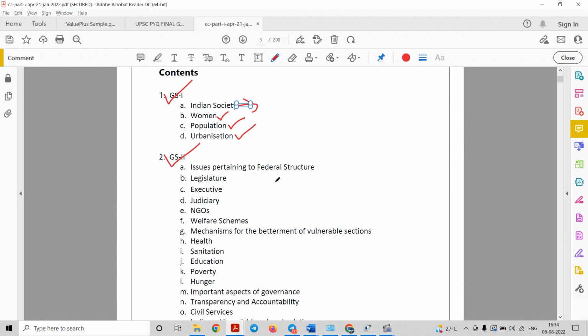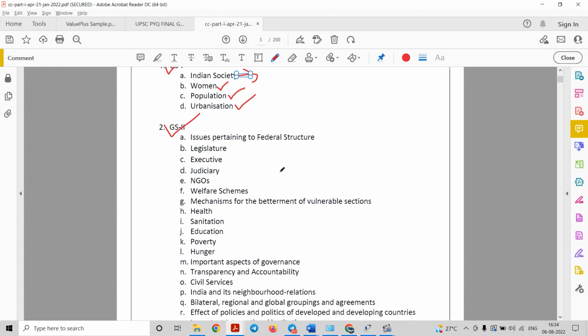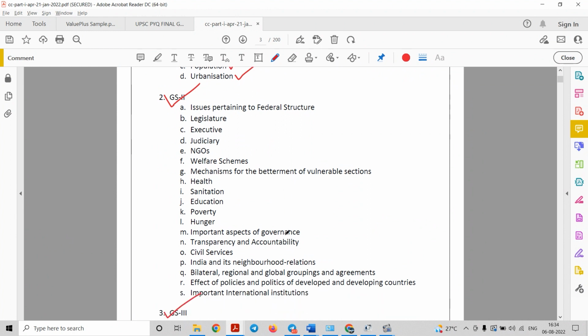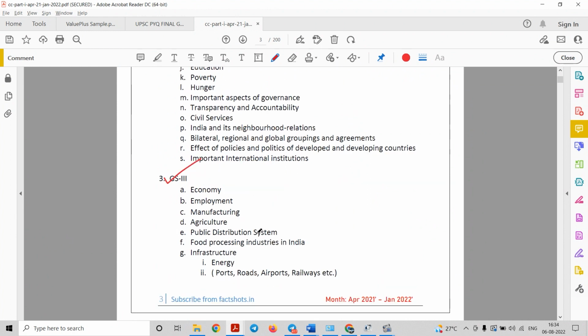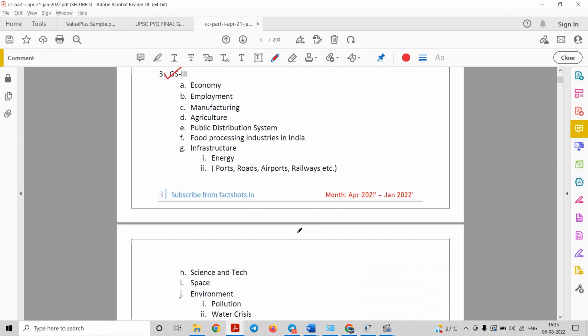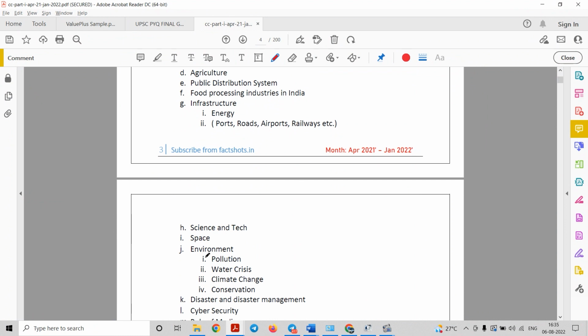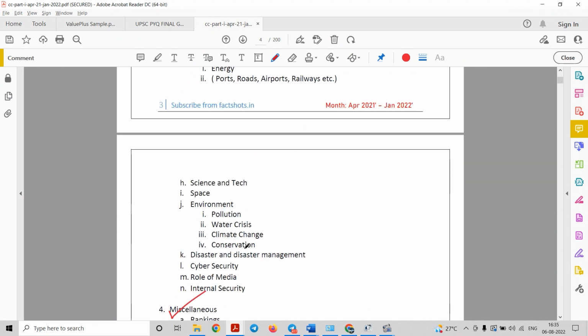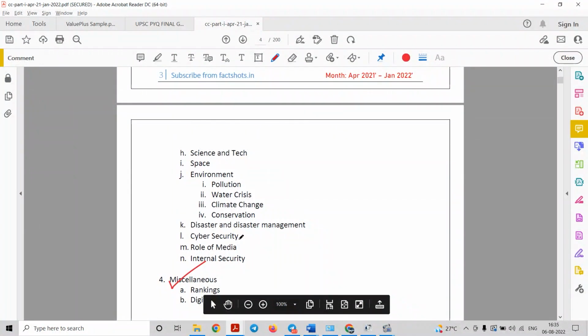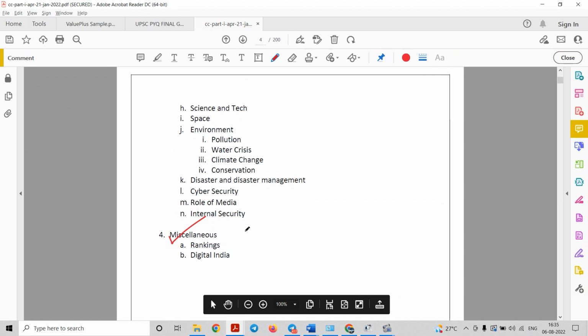In GS2 we have polity, then social justice, then governance and IR. In GS3 we have Indian economy, then agriculture, then different subtopics like science and tech, environment, disaster management and internal security. And the last one here is miscellaneous topics, which can be utilized anywhere.